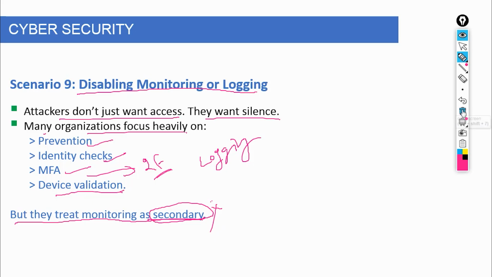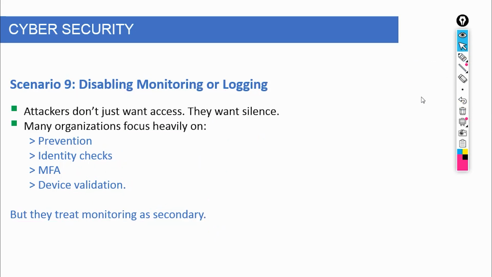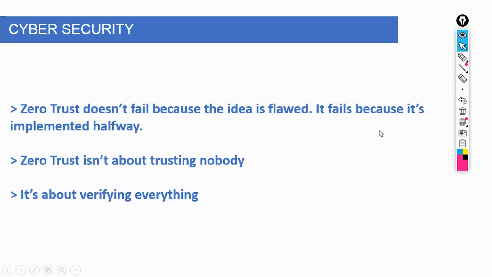A strong zero trust model assumes that breaches can happen, which means detection is just as important as prevention. Logs must be tamper-proof. Monitoring should be continuous and automated. Any attempt to disable logging should immediately trigger high-priority alerts. And critical systems should have layered visibility, not a single point of failure.